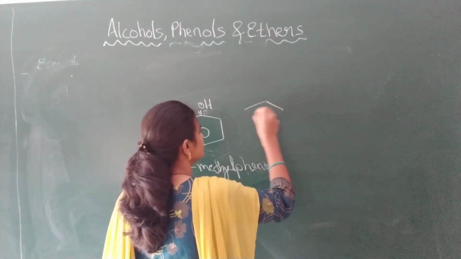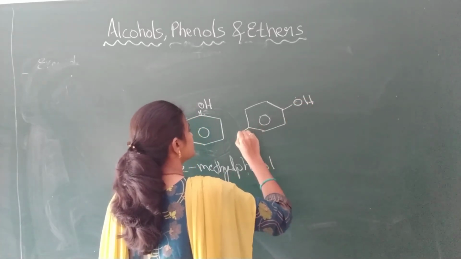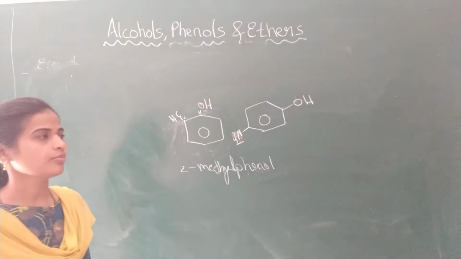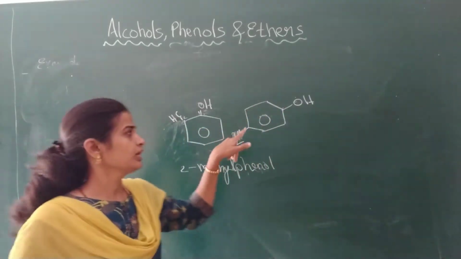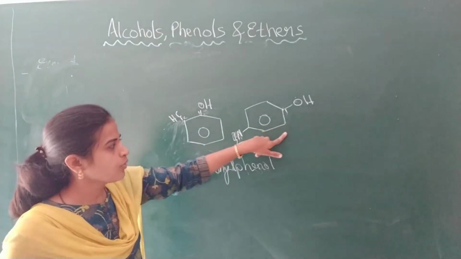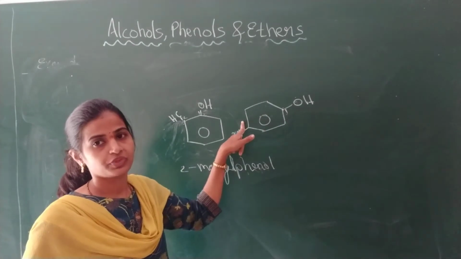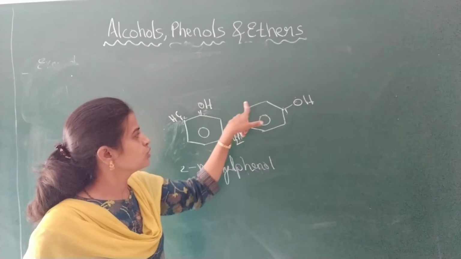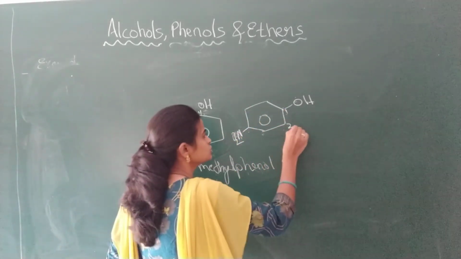And see one more example. OH and NO2. What is the name of that one? Wherever the OH may be, on whichever carbon it may be, you just number that carbon atom as 1. Now you have to think: whether I go from this side or from this side, which comes first? 1, 2, 3, 4 either way.